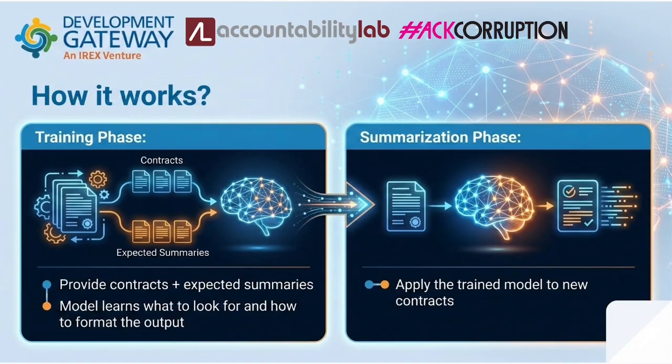This tool operates in two phases. First, the training phase, where we teach the model what kind of information we want, and then a summarization phase, where we apply the model to new contracts. In the training phase, we provide pairs of contracts and the expected summary so the model can learn what to look for in the document and what kind of output we expect. Depending on the complexity and variety of contracts, we might need from a few dozen to around 100 examples.